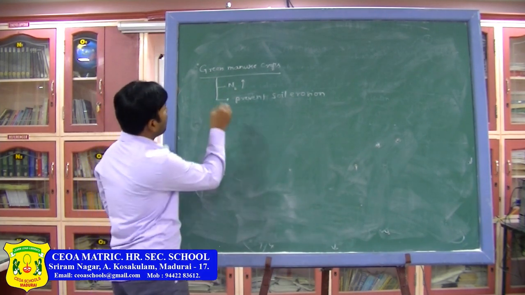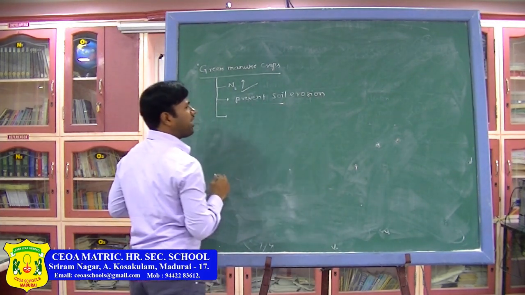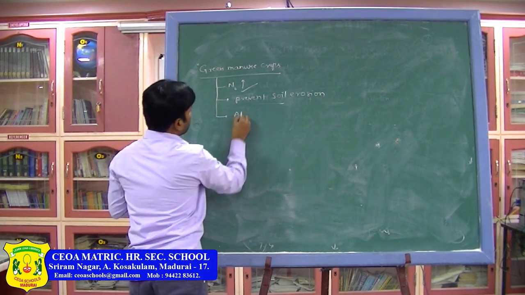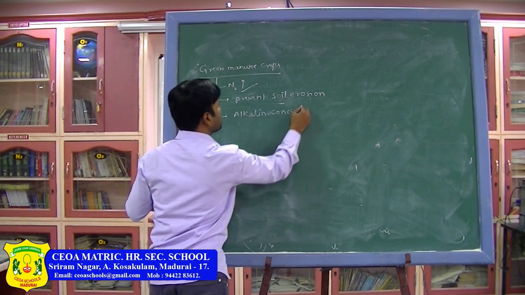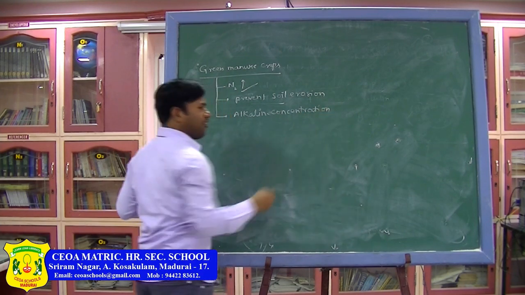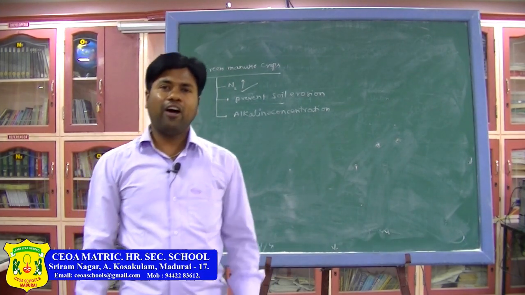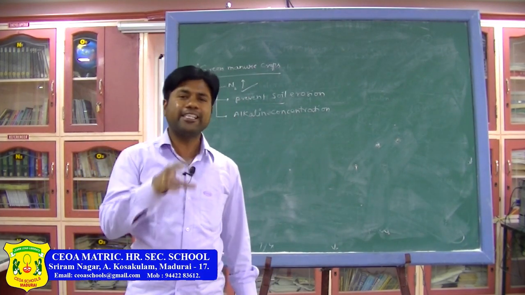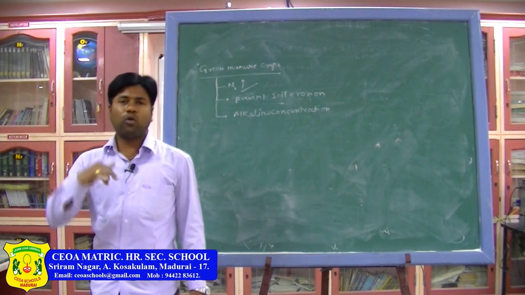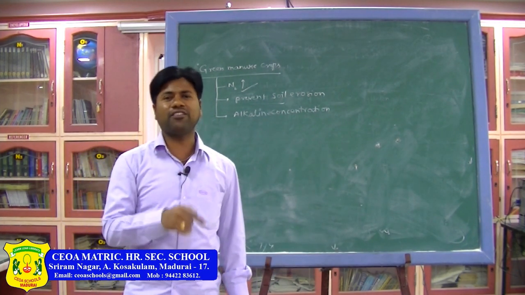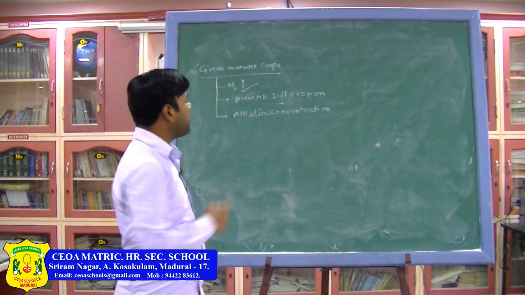Let us see now. Not only increasing nitrogen, not only preventing soil erosion, they even reduce the alkaline concentration. What is alkaline and what is acidic concentration? Usually, a certain amount of acidic nature is needed for the soil, enough for the growth and development of the plant. If it is exceeded or decreased, what happens? It retards the growth of a plant. Alkalinity also is like that only.